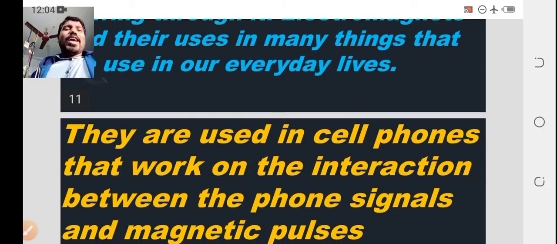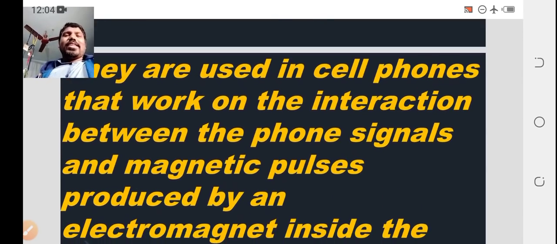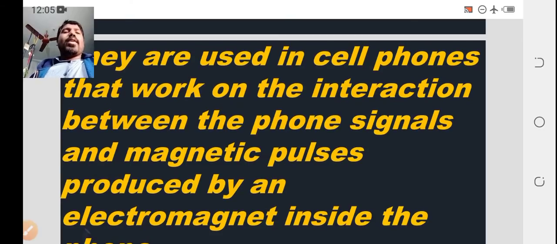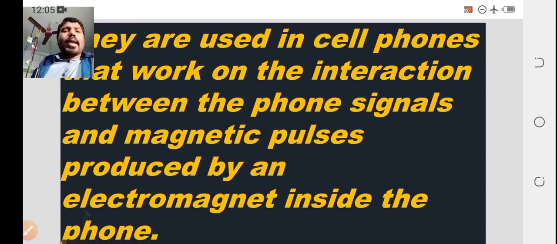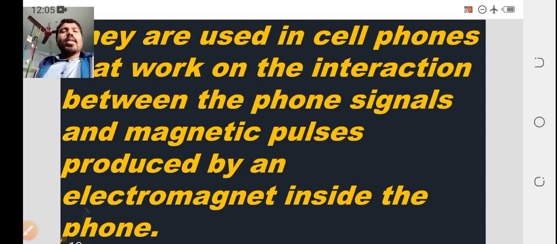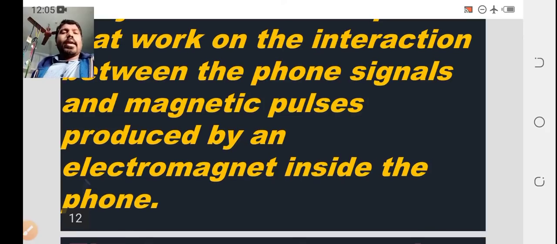They are used in cell phones, as we just discussed. Cell phones work on the interaction between the phone signals and magnetic pulses produced by an electromagnet inside the phone. You can remember here: they work on the interaction between phone signals and magnetic pulses produced by an electromagnet inside the phone.